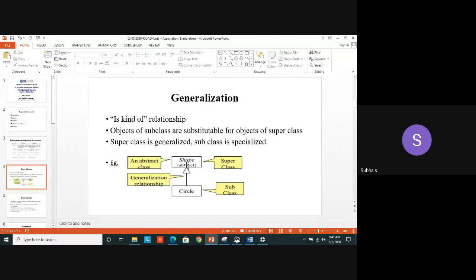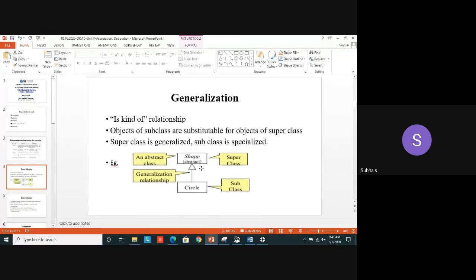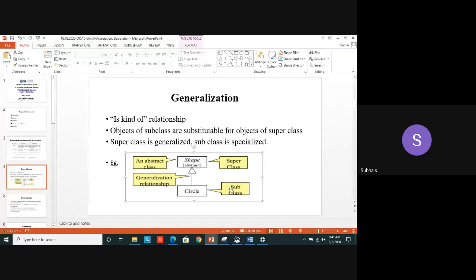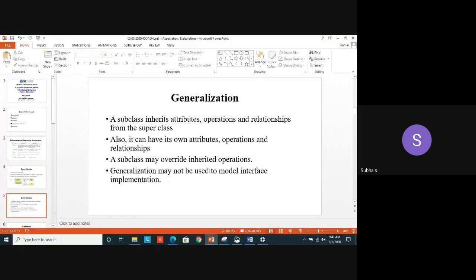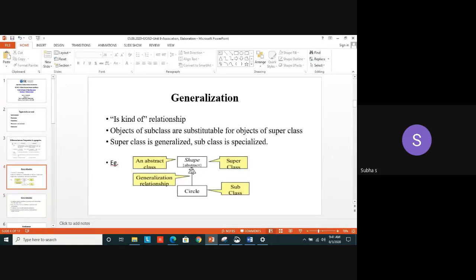So here shape is the abstract class or the superclass. You can also draw one more triangle arrow mark, and you can make square, then another one rectangle, like that. We can use this in the class diagram. So here a subclass inherits attributes, everything, from whom? From the superclass. Normal inheritance operation only, but you have to mention the triangle arrow mark in the base class